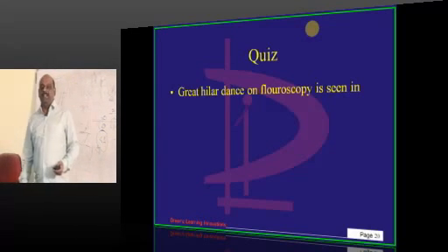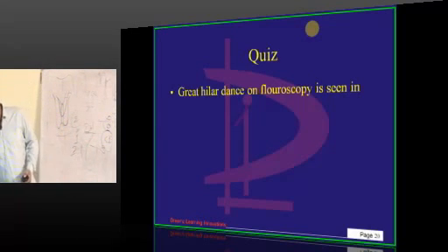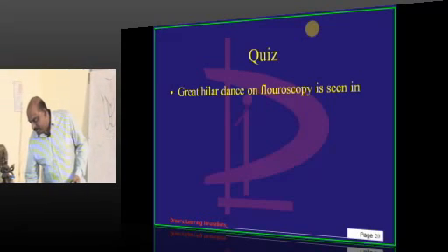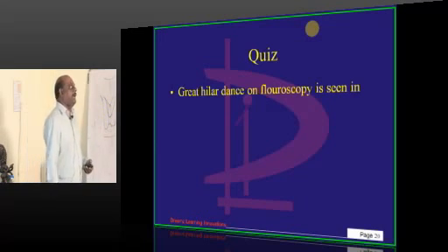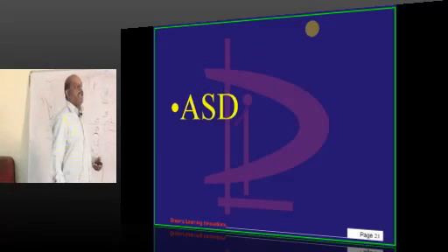Excellent. ASD. ASD is the answer. I hope online students can punch the answers for the quiz questions. Yes, Kiran Reddy is also saying ASD.